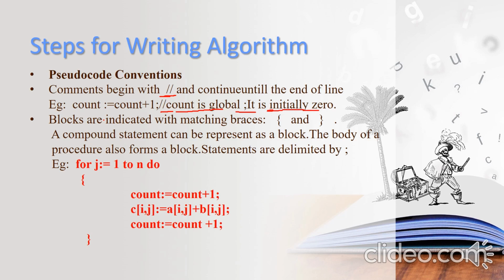How do I come to know that this is a comment? With the forward slashes. Blocks are normally indicated with matching braces, that is, an opening curly bracket and a closing curly bracket. So a compound statement can be represented as a block. The statements inside a block are separated by a semicolon.